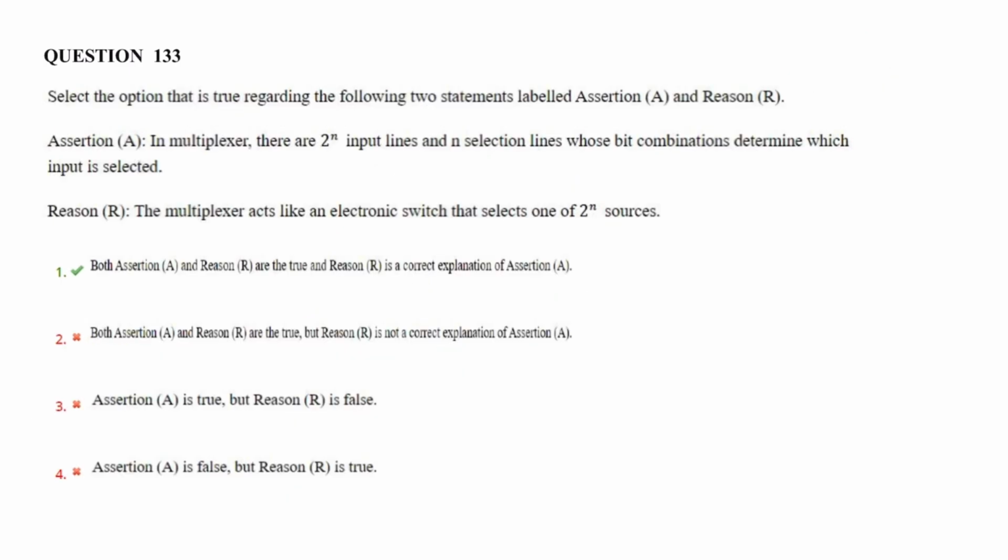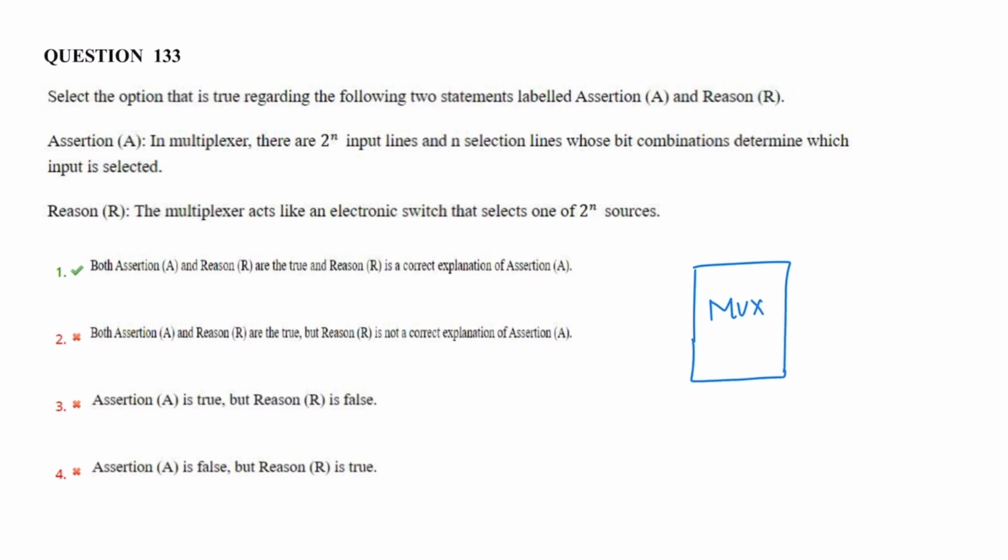Next question. A multiplexer has 2 power n input lines and n selection lines whose bit combinations determine which input is selected. The statement is correct. So multiplexer acts like an electronic switch that selects one of the 2 power n sources. It is also correct. So we know that multiplexer is a combinational logic circuit.